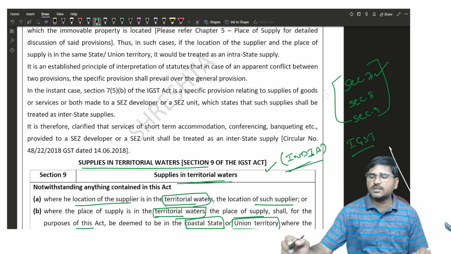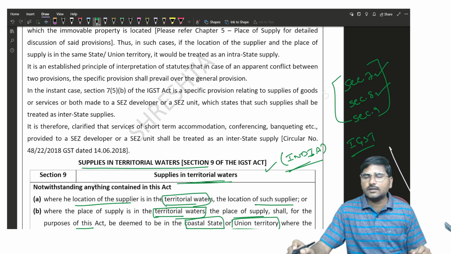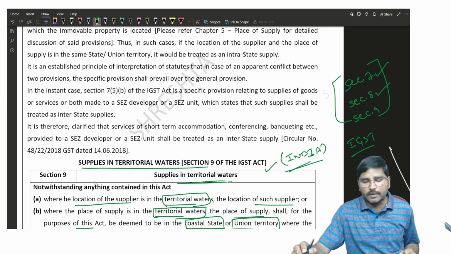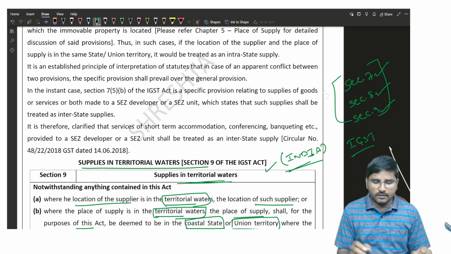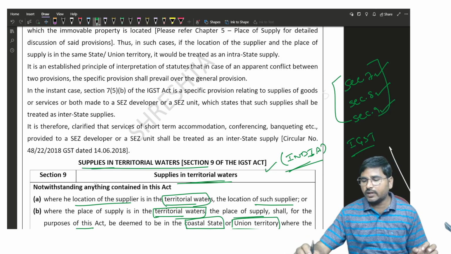Section 7 of the IGST Act talks about interstate supply, section 8 talks about intrastate supply, and section 9 covers supplies in territorial waters.